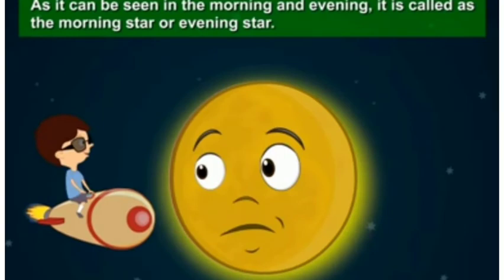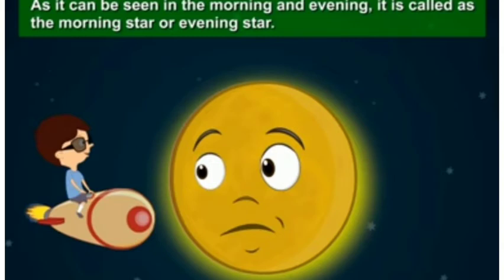Venus is nearest to the earth and very bright because it is covered in clouds that reflect the sun's light. As it can be seen in the morning and evening, it is also called the morning star or evening star.